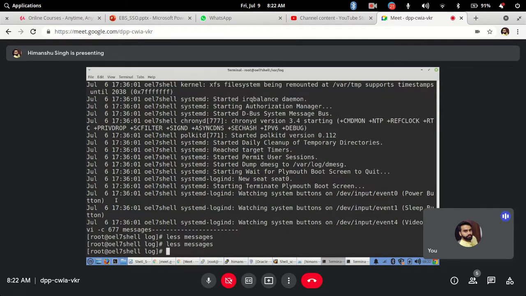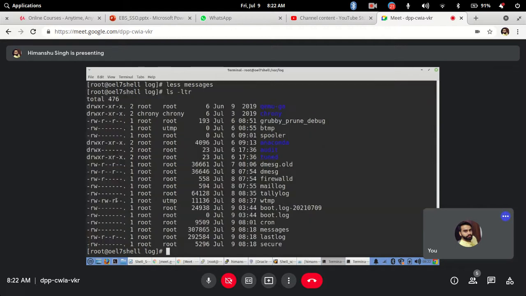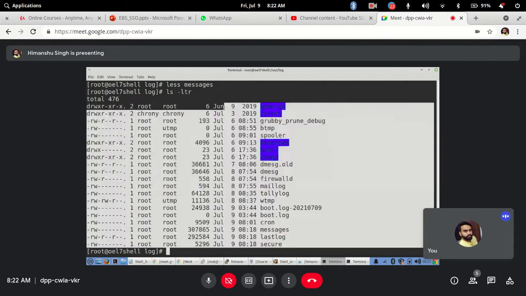For big files you can use either the more or less command, whichever you want. Clear? Now, I have just shown you from the root user to show these files. Normally we don't use root users, so don't get confused that I am using root user. The only thing is that these files can only be read by root user, because these are big files that I wanted to show that go out of the screen buffer. That's why I showed you these files. I wanted big files to display.